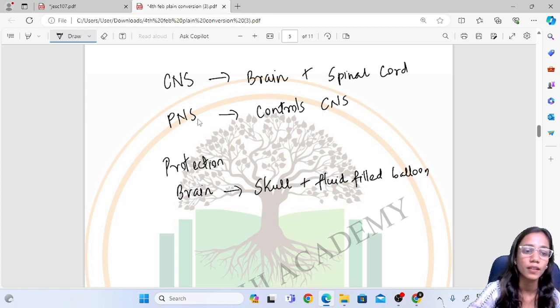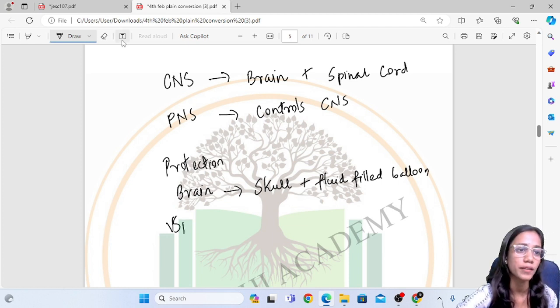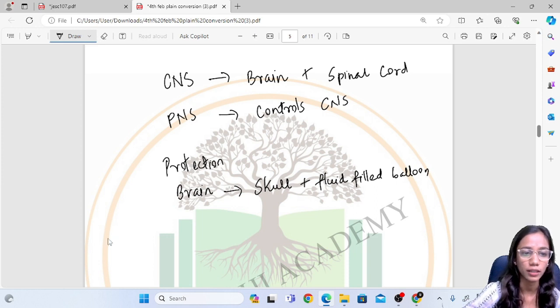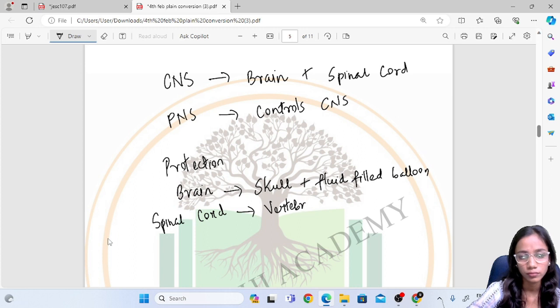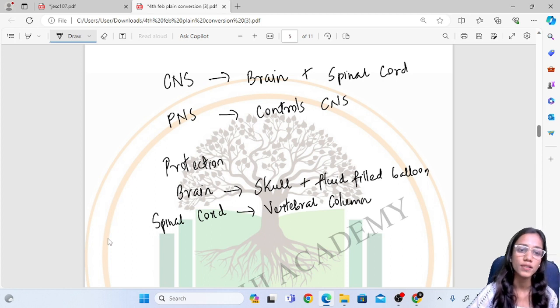And secondly, the spinal cord. How is the spinal cord protected? The spinal cord is protected by the vertebral column. So this is the protection provided to the brain and the spinal cord, and the parts of the system are the central nervous system and the peripheral nervous system.